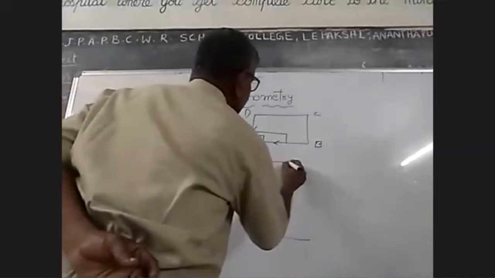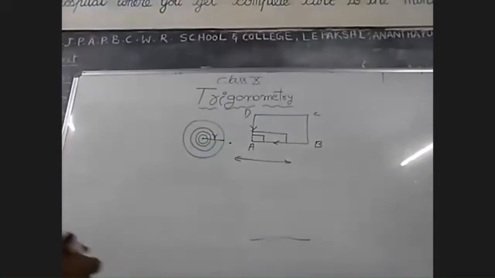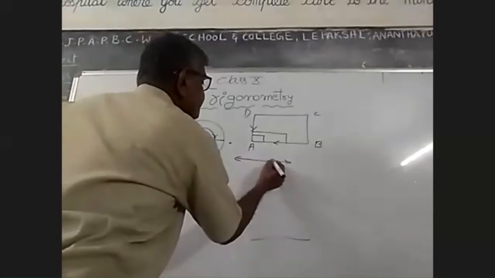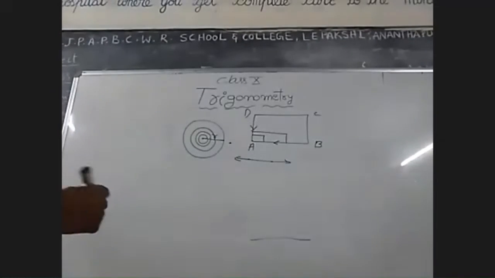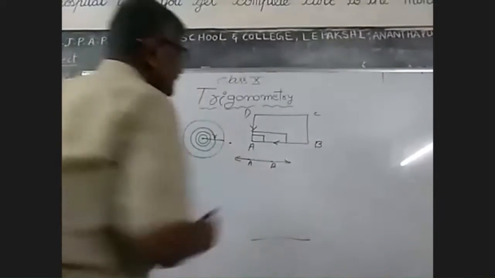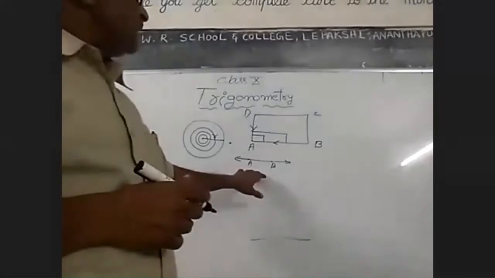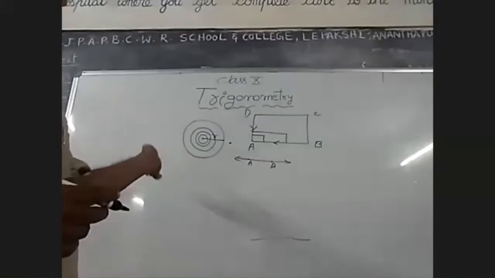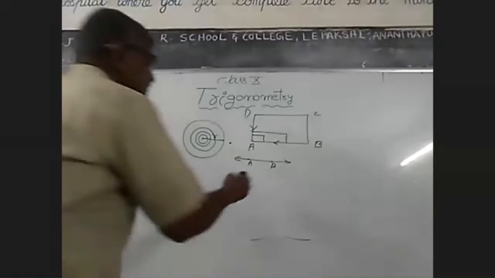Length. So line. Some bold definitions are needed here. The length means it is a line. A line extends infinitely. Suppose A, B are any two points on the line. The line extends on both sides infinitely. That is called a line.